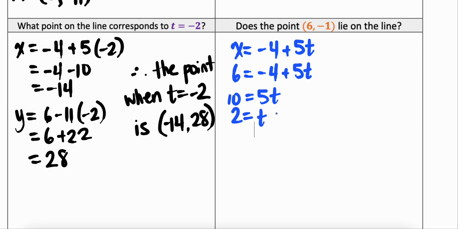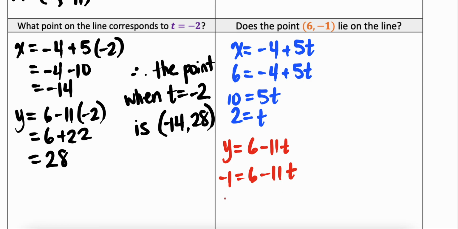There are a few different ways that we can find out whether the y component is going to be -1. We could just do the same thing with our y values. We could plug in -1 into 6 minus 11t, and isolate for t again, just like we did for x.